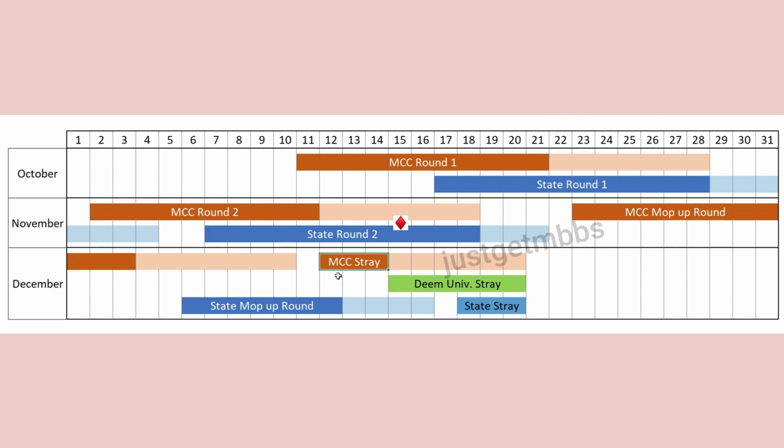Because in this stray vacancy round, there is no registration. There is no new registration allowed, no choice filling involved, right? You cannot do choice filling. Whatever choices were filled in the MCC mop-up round will be carried forward to the MCC stray vacancy round. And if you get a seat in the MCC stray vacancy round, this is mainly for government colleges. This MCC stray round is for government colleges, AIIMS, JIPMER, central universities.